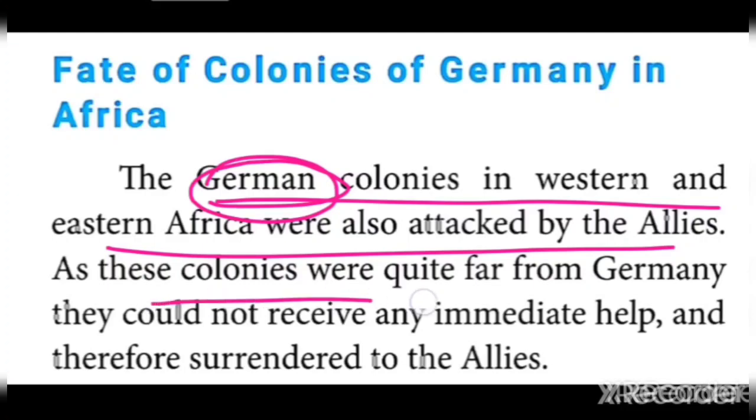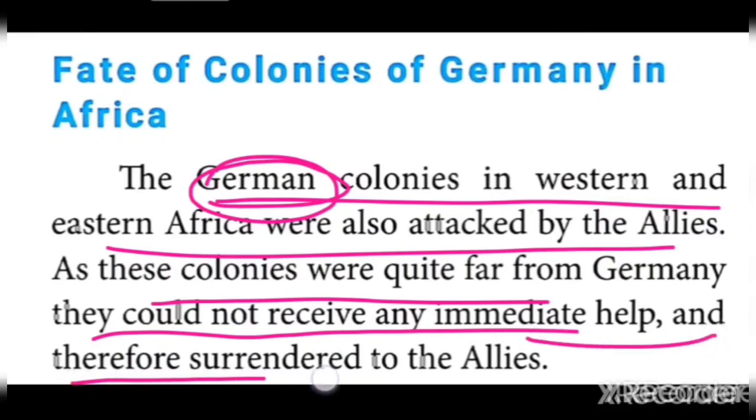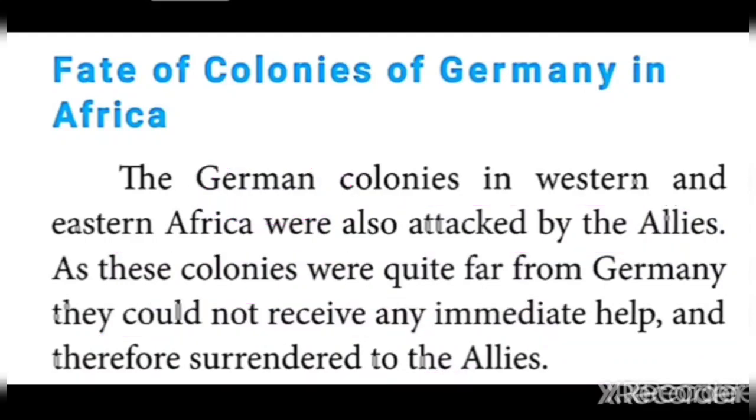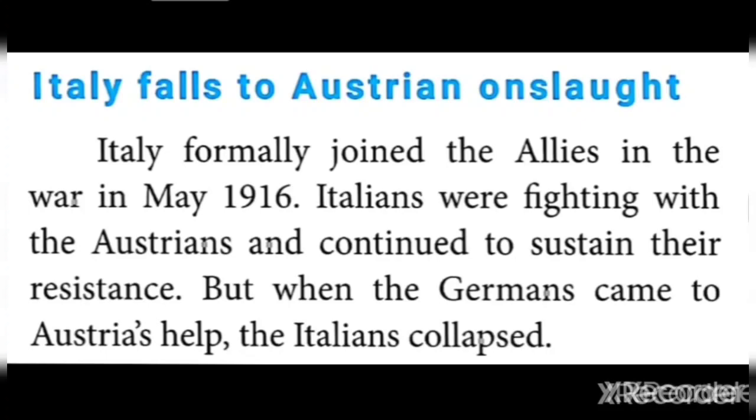Moreover, the location of those African colonies was far away from Germany. So they couldn't receive any immediate help from Germany. Therefore, they surrendered to the allies. Who surrendered? The colonies of Africa, the East Africa and West Africa people. They surrendered to the allies. That's the thing. Okay.